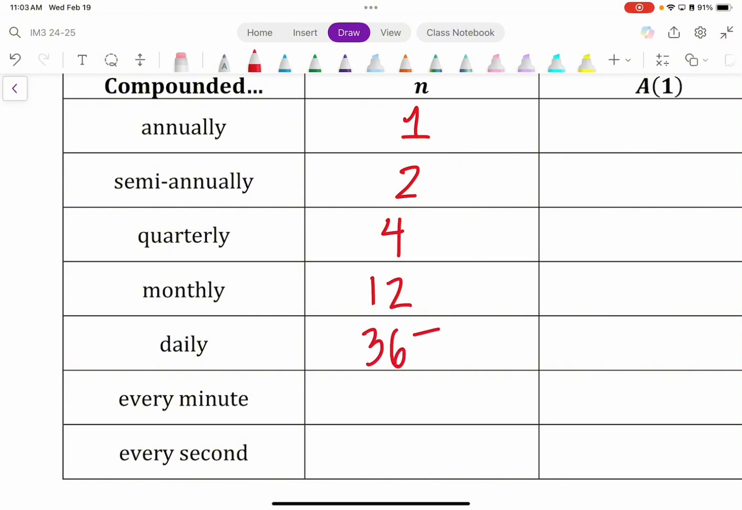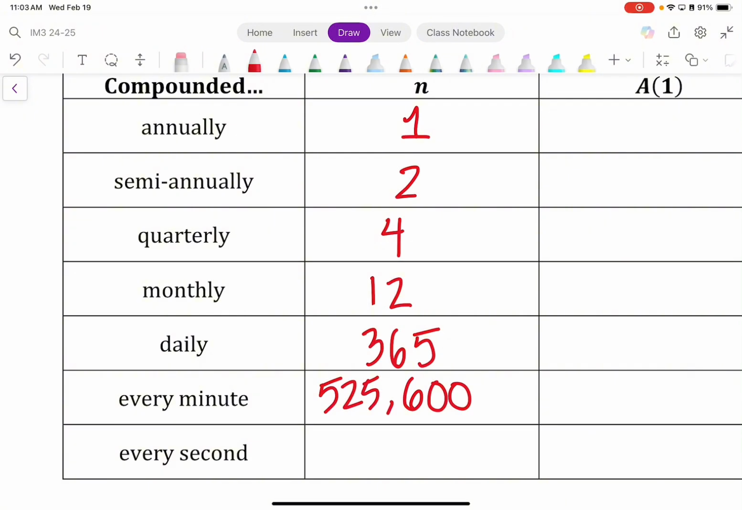365. Now, we already filled this part out in the last lesson, but every minute, how many minutes are there in a whole year? If you're not sure, go back to page number 7, I believe it was. 525,600, right?